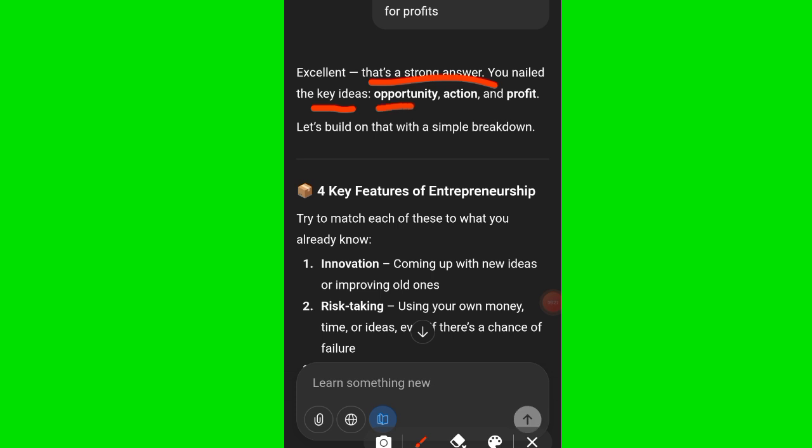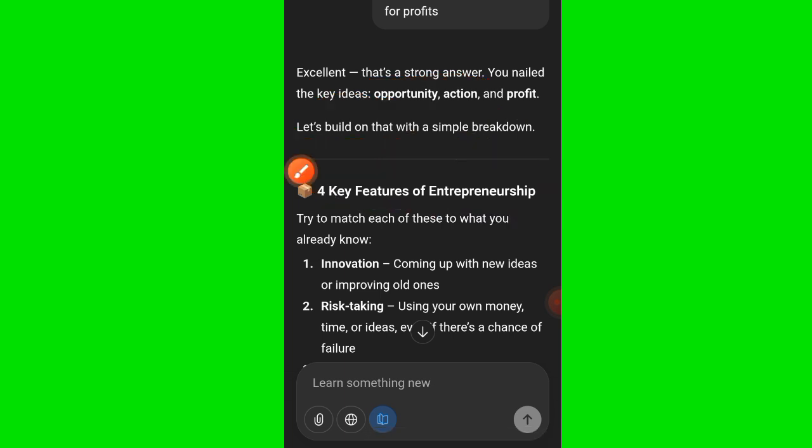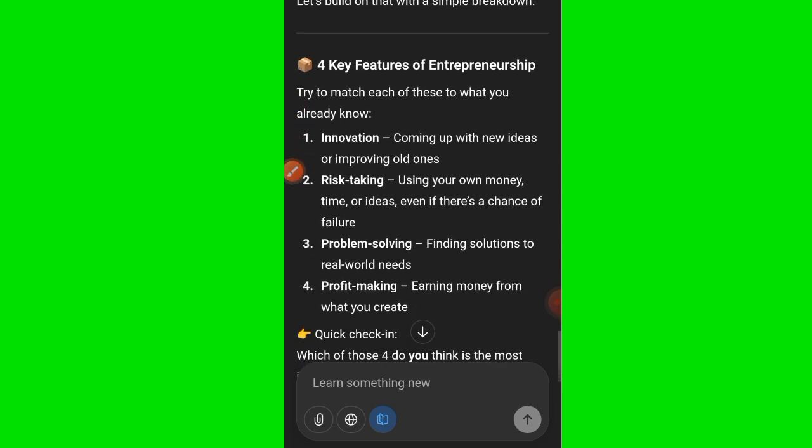Key ideas: it's opportunity, action, and profit. Let's build on what you have just said to make it simple. So there are 4 key features of entrepreneurship. Are you seeing how it is making you understand? Try to match each. So each and every teacher, each and every student, now even the old teachers are going to be going through this very mode to be teaching you the way it is teaching you, like this. So when you have this tool, don't take it for granted. This is the first way of using it.